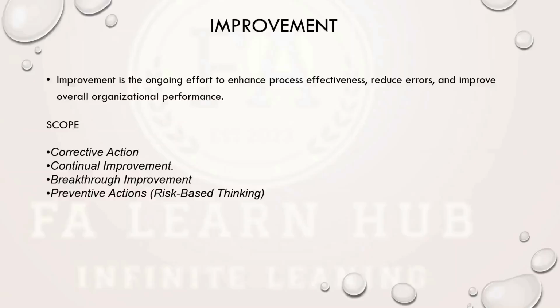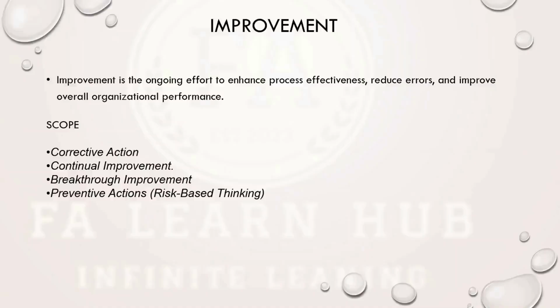For example, my on-time delivery. The ultimate target of my on-time delivery is 100%, but we may not achieve that right away. This year I will plan 90%. Next year, as a continual improvement, I will target 92. The next year, 95. Like that, if I keep improving, I can achieve up to 100%. That's called continual improvement.